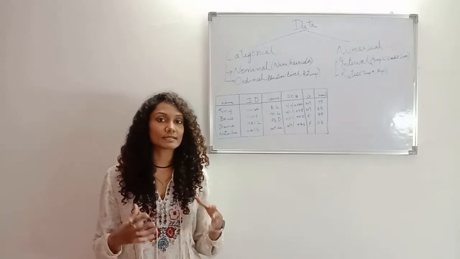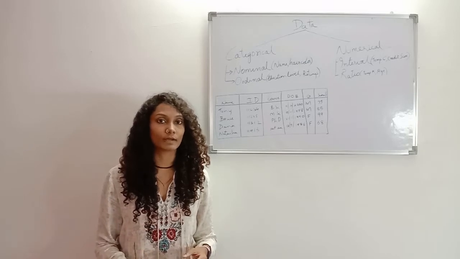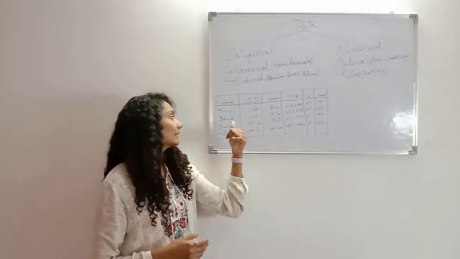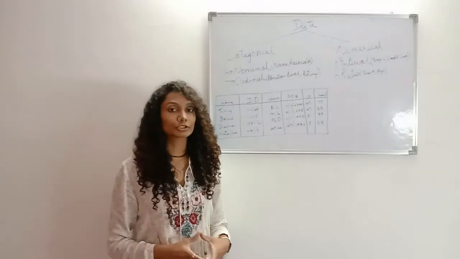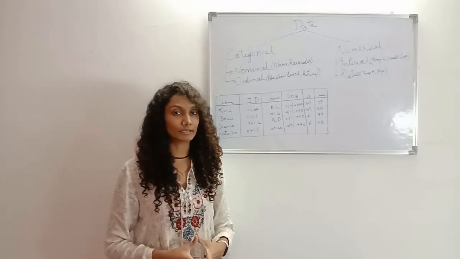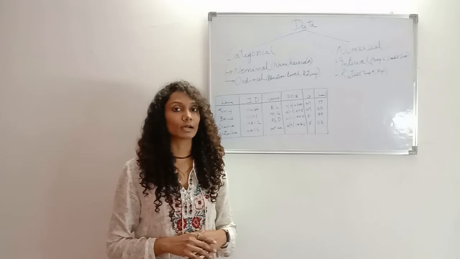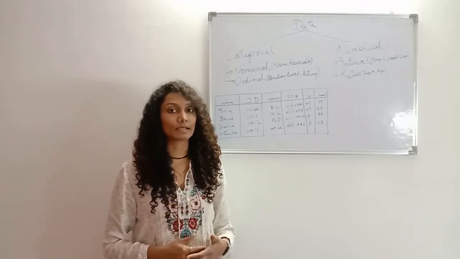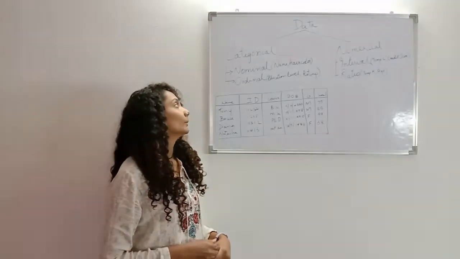That is, we can't say that one value is less or more than the other value, like we can't say that Bruce is greater than Tony. The groups in nominal data are not ordered, and we can't say that one group is better than the other. So that is about nominal data.